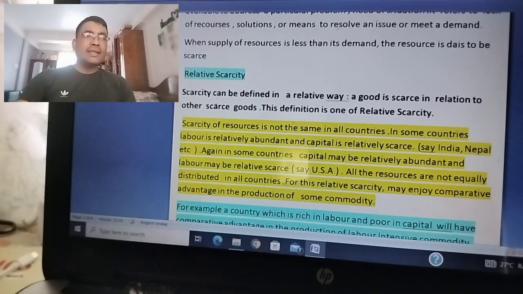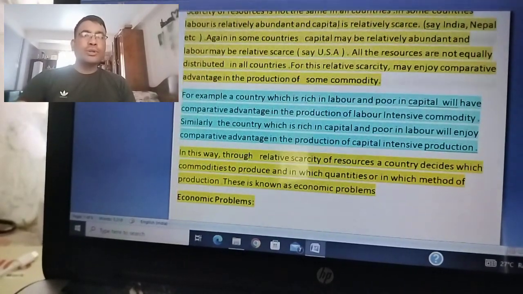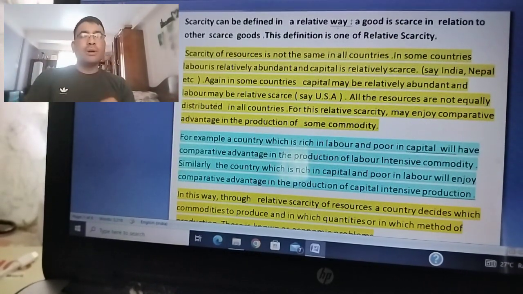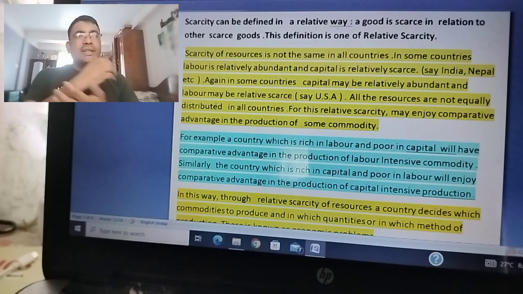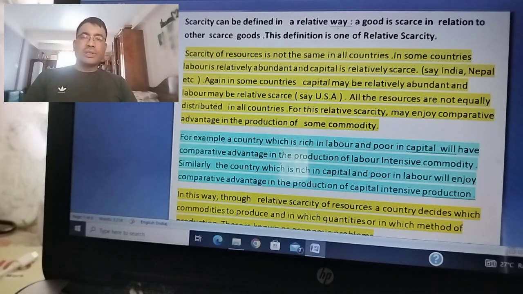While deciding what to produce and how much to produce, we have to consider the very important item called relative resources. If we take the example of India and Nepal, we have enough labor resources but a scarcity of capital.